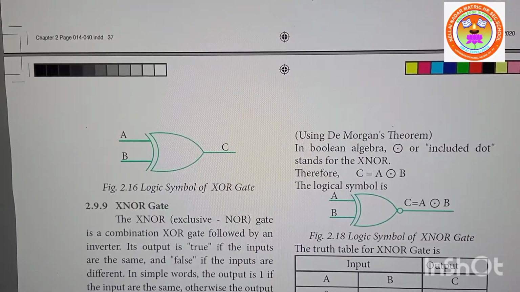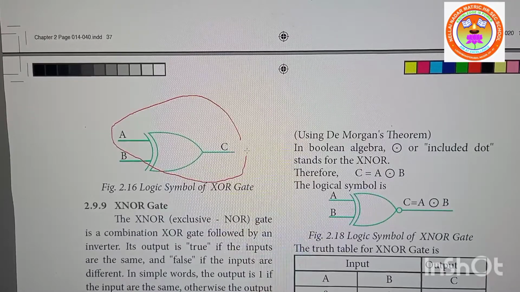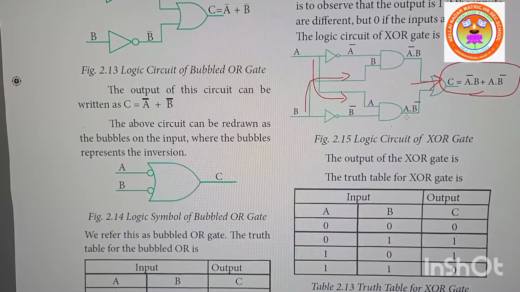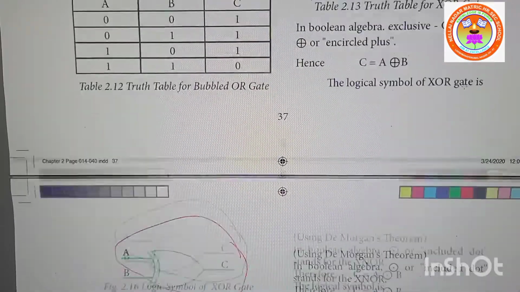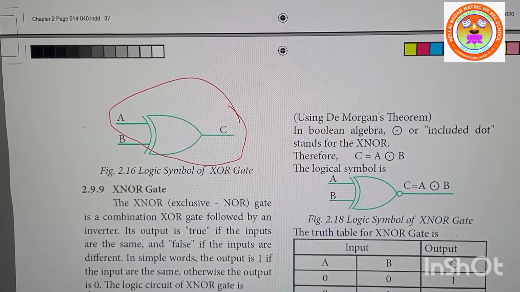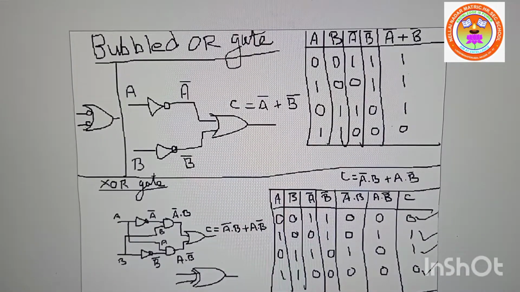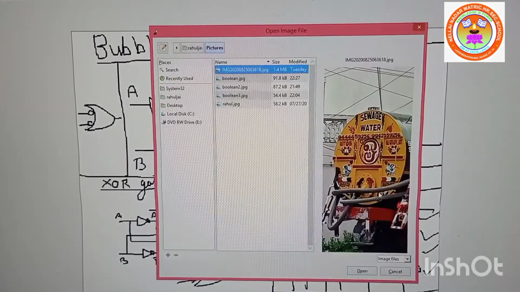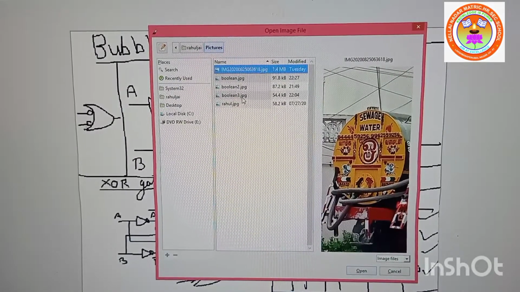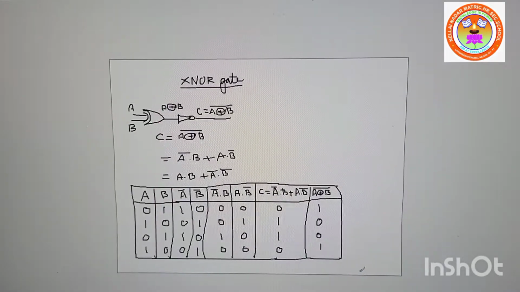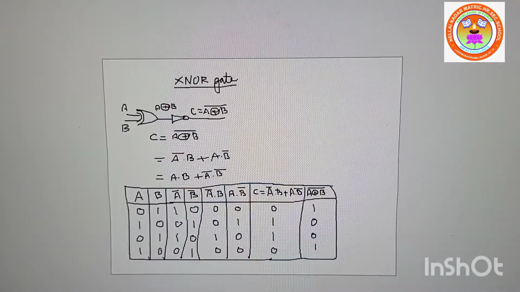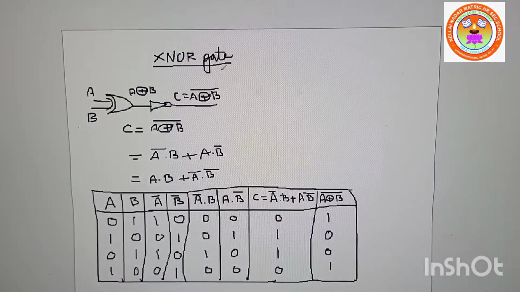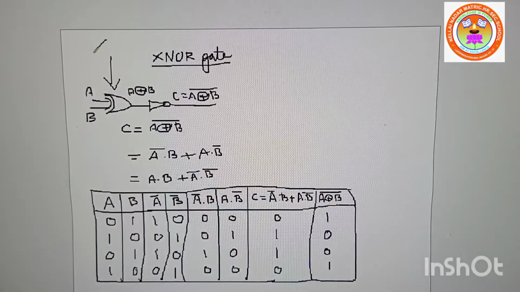Now, this is the electronic symbol for XOR gate. Suppose you are not getting this component, you can design this circuit to get the output. Is it clear? Now, XNOR we are going to see. I'll open one more file, Boolean 3. Now XOR. I'll increase the size. Okay, nice. XNOR gate. Now this one is XOR.